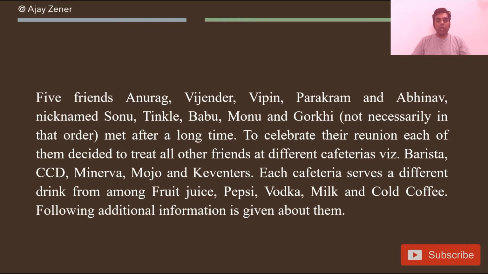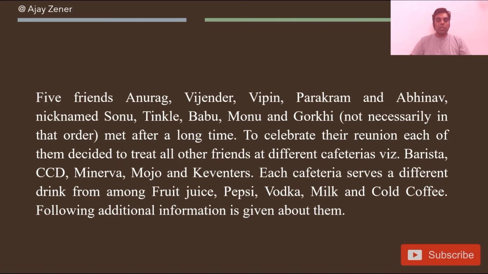Five friends Anurag, Vijender, Vipin, Parakram and Abhinav, nicknamed Sonu, Tinkle, Babu, Monu and Gorki, not necessarily in that order, met after a long time. To celebrate their reunion, each of them decided to treat all their other friends at different cafeteria, namely Barista, CCD, Minerva, Mojo, and Keventus. Each cafeteria serves a different drink from among fruit juice, Pepsi, vodka, milk, and cold coffee. Following additional information is given about them.